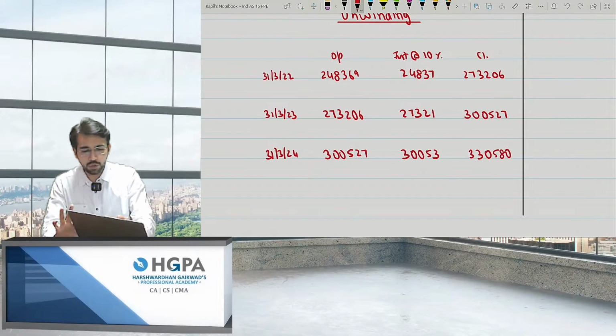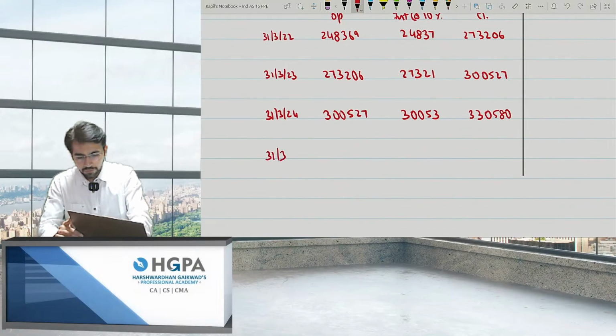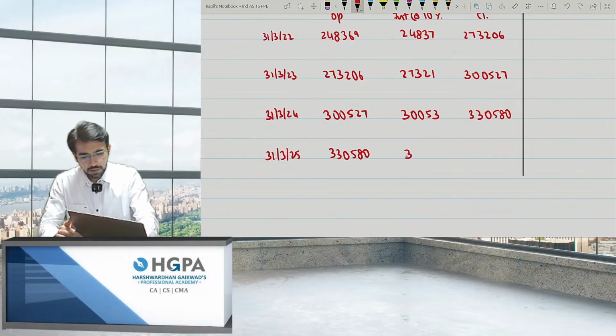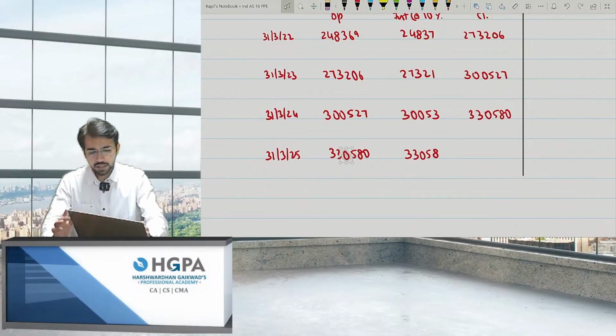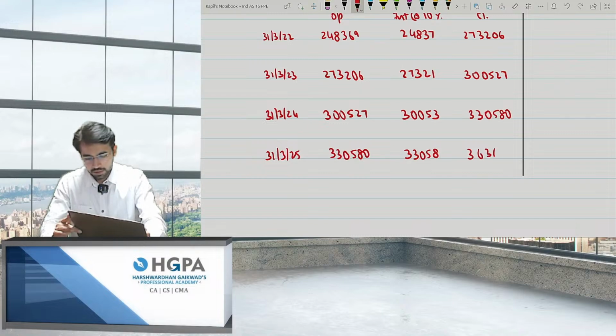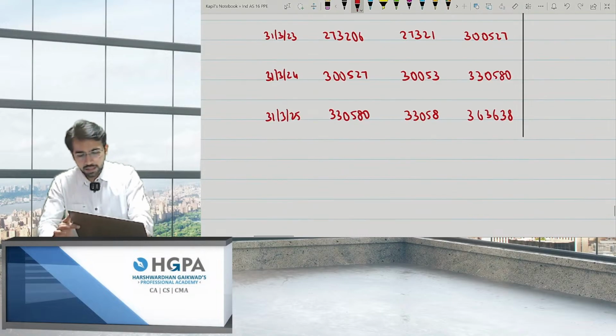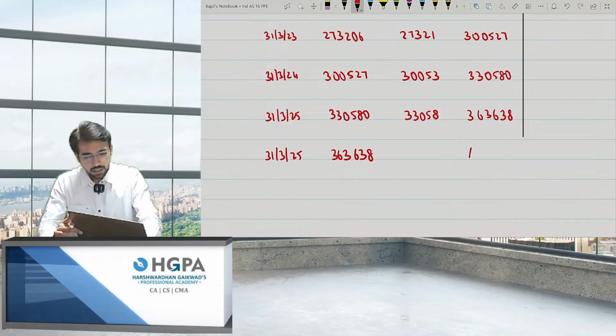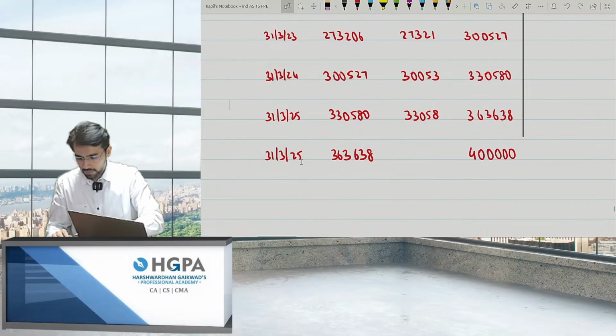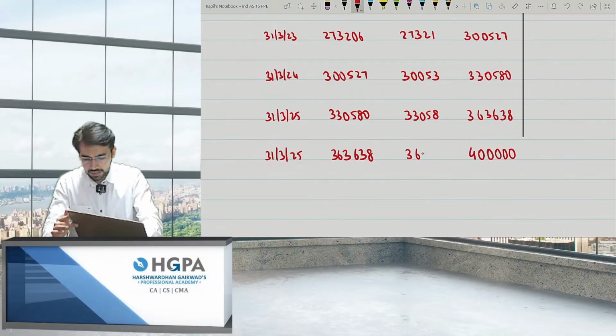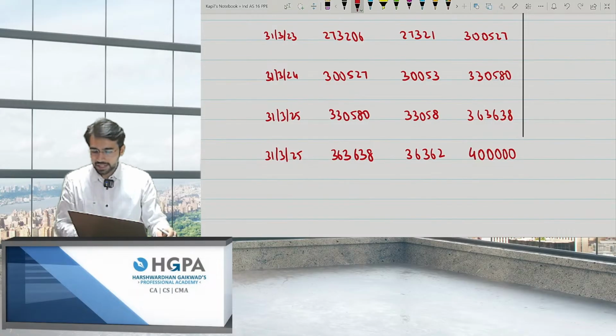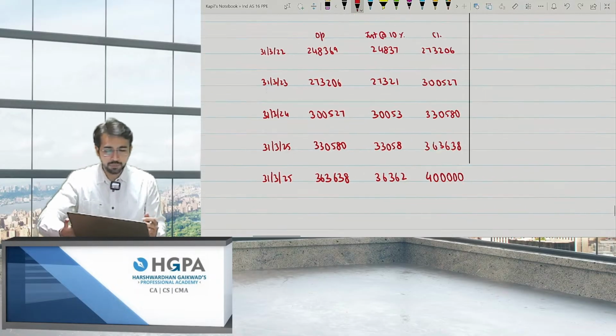Two more years to go. On 31st March 25, 330,580 into 10% is 33,058. This will give you the answer as 363,638. And the last year, 31st March 2025, 363,638. I'll say directly 4 lakh. This will be the balancing figure. Last year, I will take the balances. Exact amounts come to 36,362.4, but that's okay.